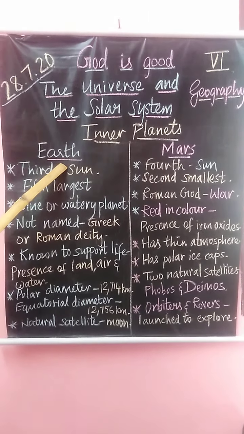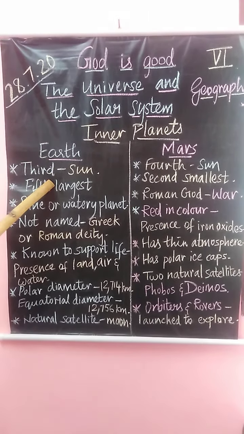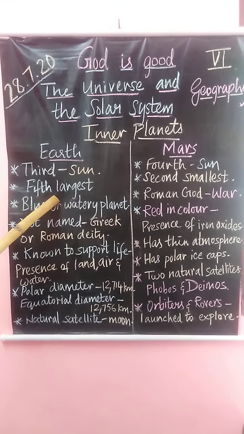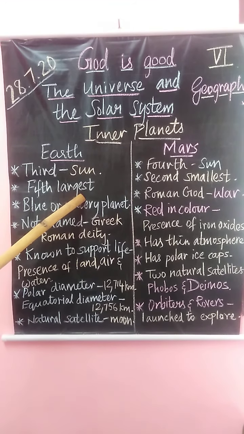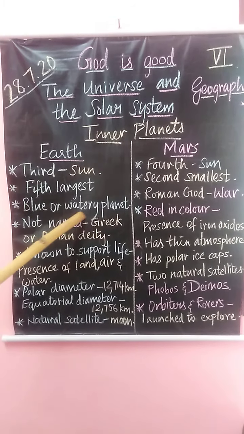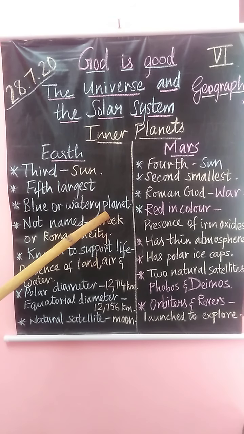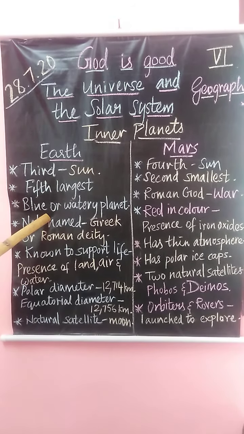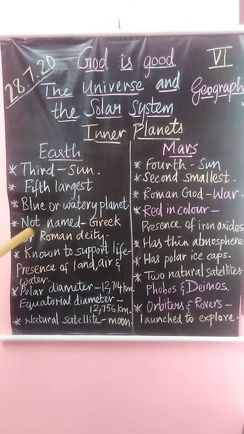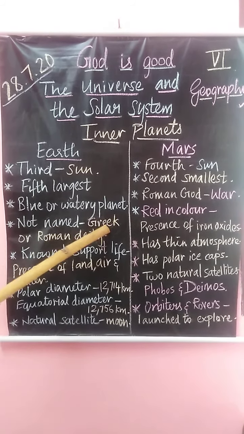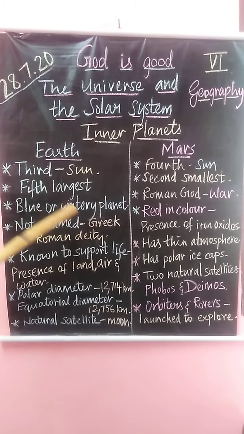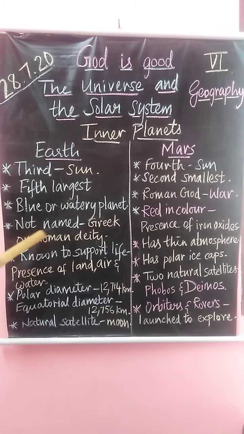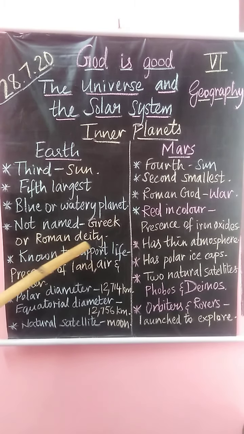Then we saw about the planet Earth. The Earth is the third planet from the sun and the fifth largest planet in the solar system. It is called the blue or watery planet because 3/4 of the Earth is covered by water. It is the only planet not named after any Greek or Roman deity.